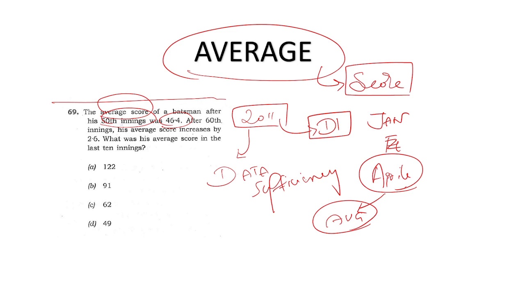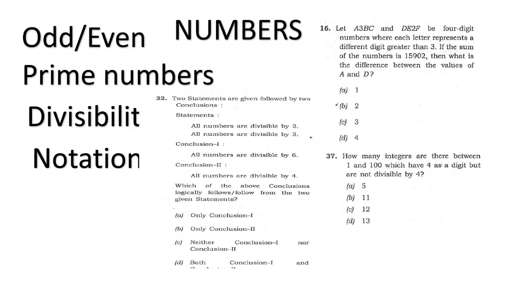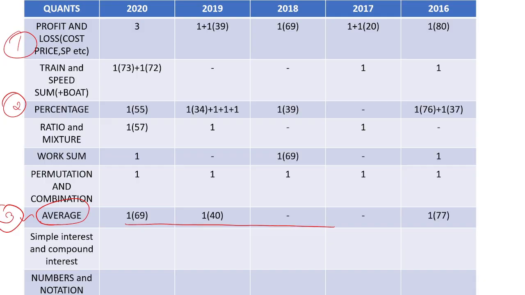So like that UPSC will ask average number of questions. Then I think this work sum. See, fourth is work sum.